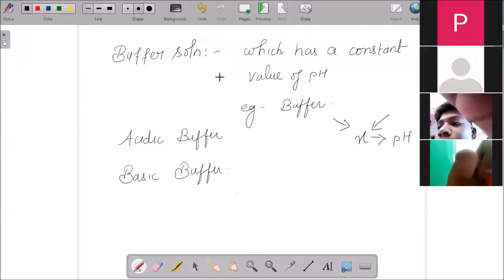So you can say the solution which has a constant value of pH, even if we try to add acid or a base to it, the pH value does not get affected. Hence, we could say that it is a buffer solution, or in simple terms, a solution which will resist the change in hydrogen ion concentration on addition of a small amount of acid or base. Hence, we say that it is a buffer solution, and by this we come to an end with the concept of the chapter equilibrium.